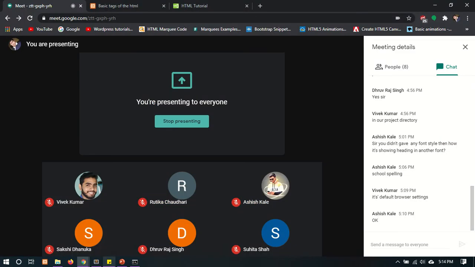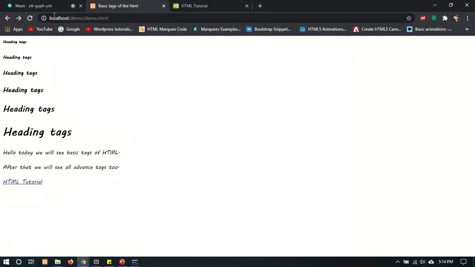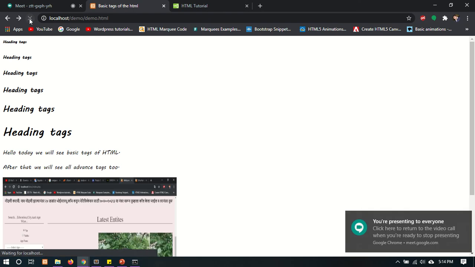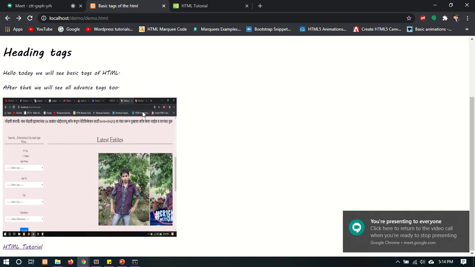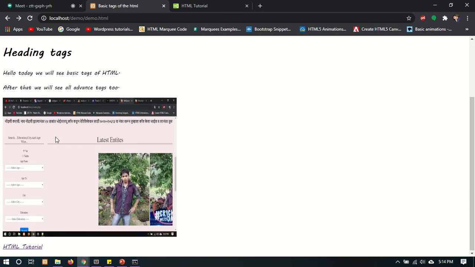Then save, go and run. Yes, here our image comes. This is the image tag. I've given the height of 400 pixels and the width of 500 pixels.